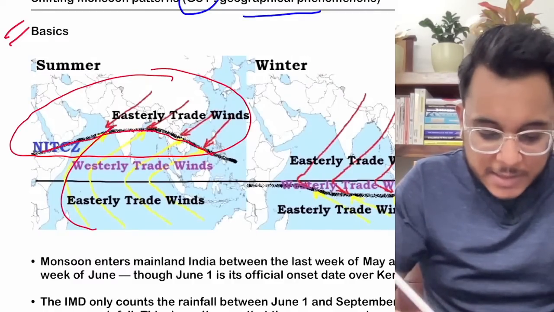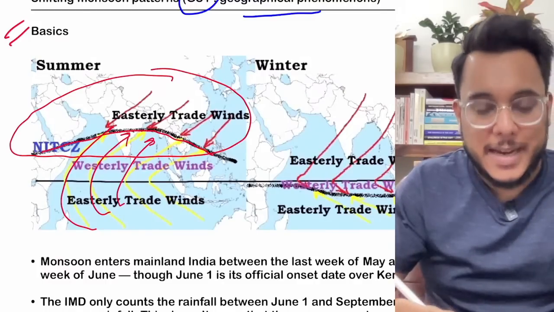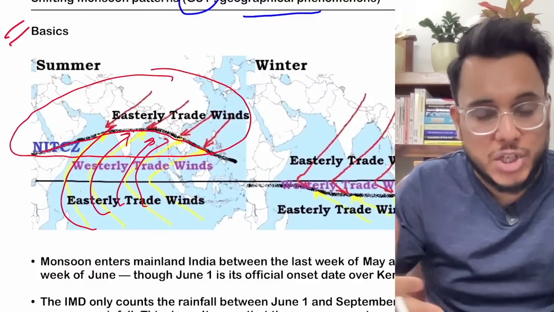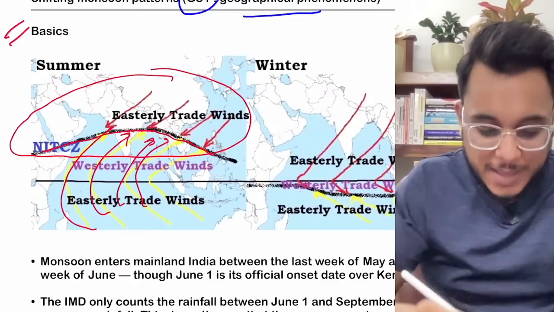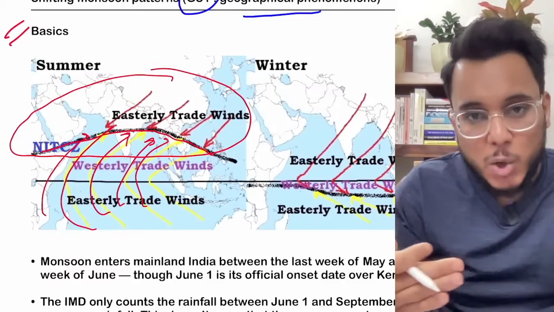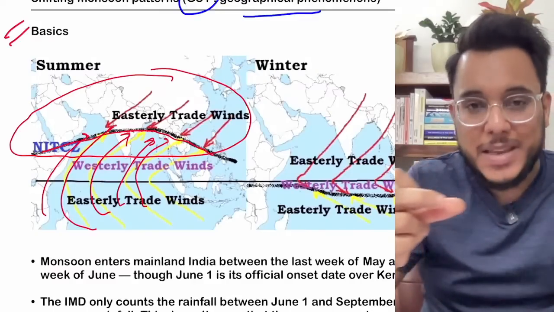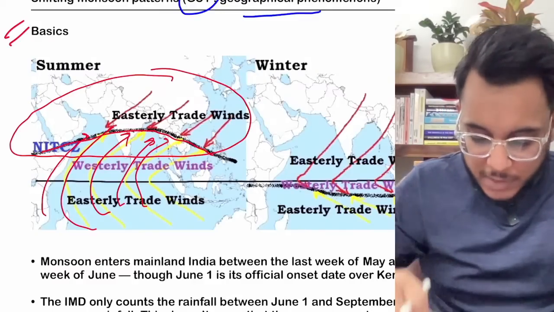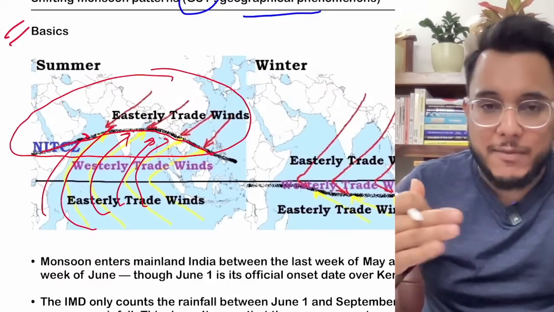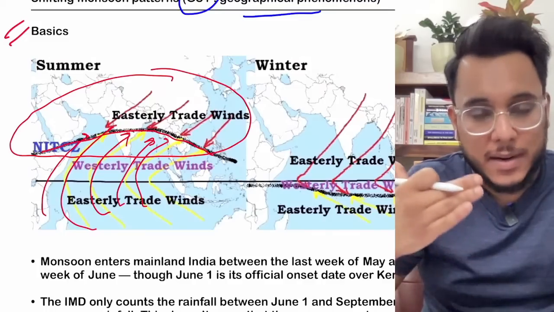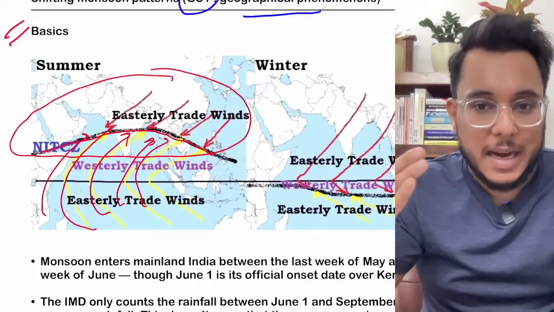The trade winds from the side of the ocean, which have carried the moisture, start to flow over India. And as these trade winds are coming over India and as they have moisture, they start to rain. This period of June to October that we have, we call the period of monsoon, where regular rains over India are received.